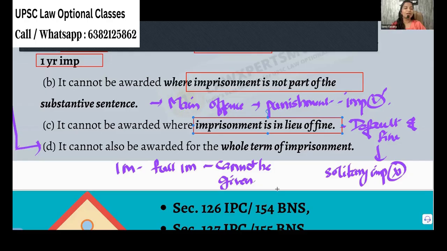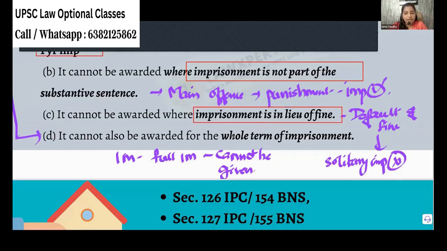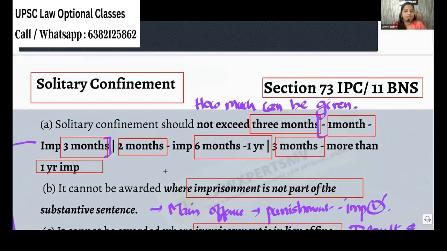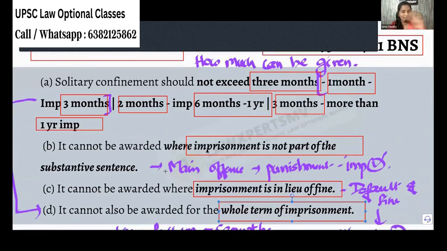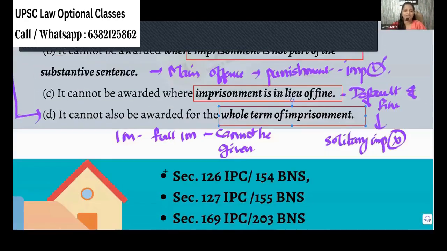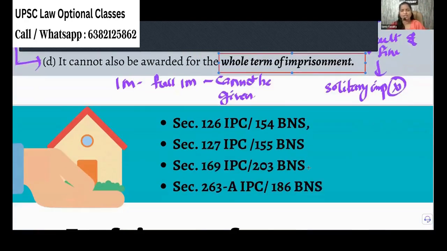Okay, done. So for default of fine, you give one imprisonment. That cannot be solitary confinement. That was one thing. And the whole term cannot be solitary imprisonment. You imprison a person for only 1 month, and the whole 1 month is solitary confinement, "Go die in silence." That you cannot give. The whole of imprisonment cannot be solitary confinement. Just read all these. That's totally enough.